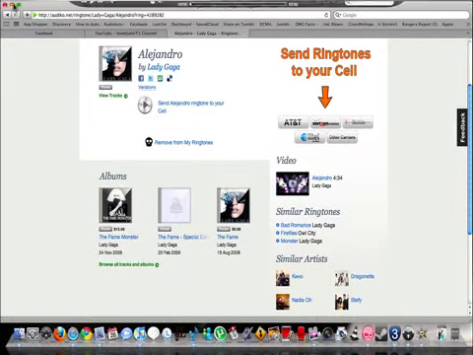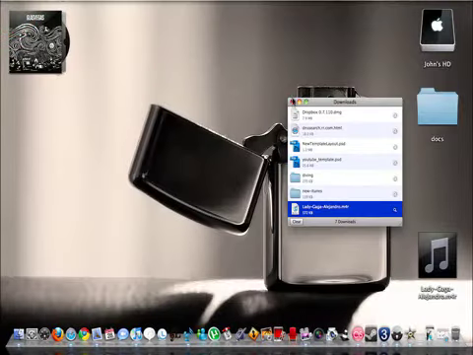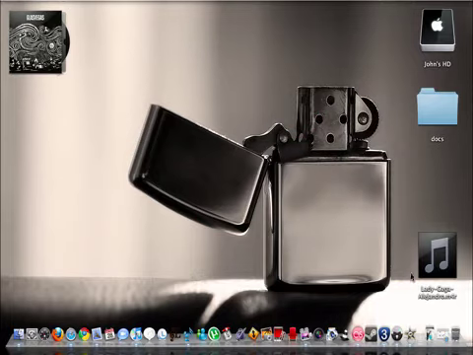So let's see, it downloaded already. It's a pretty quick download, and once you get it, all I do is double click it, and it'll add to the iTunes library, or you can just drag it into your ringtones playlist, but I like to double click.